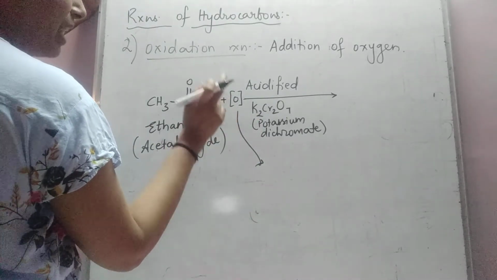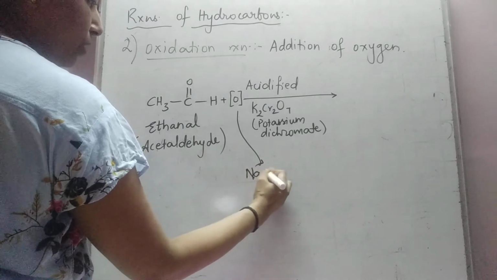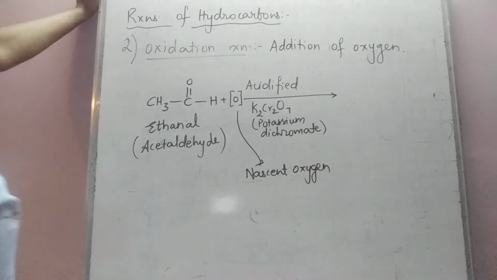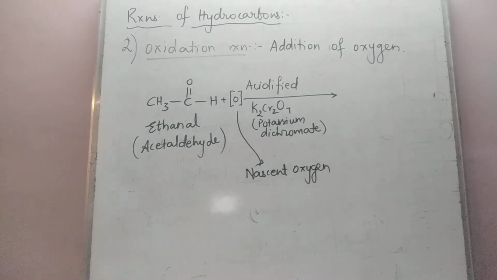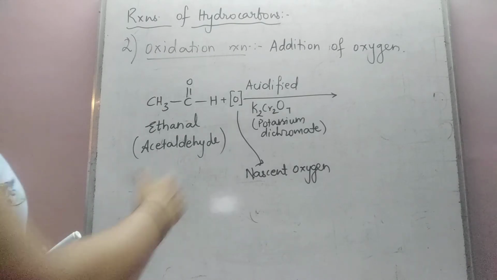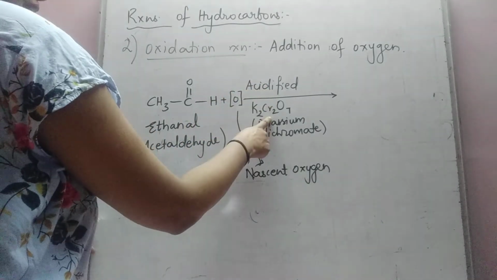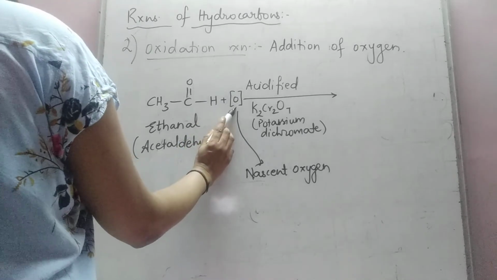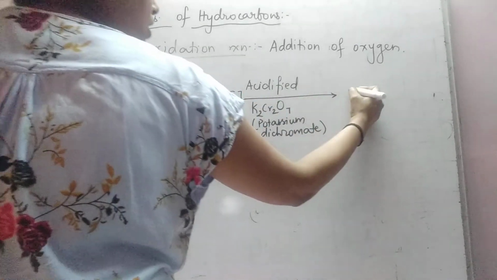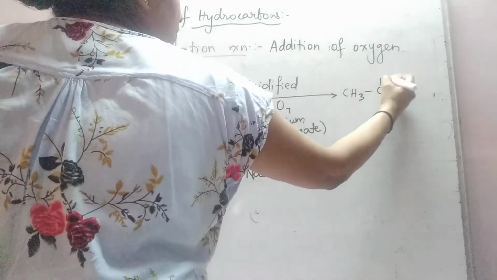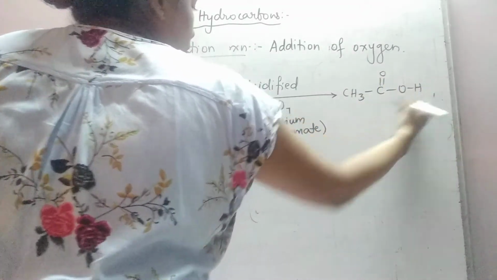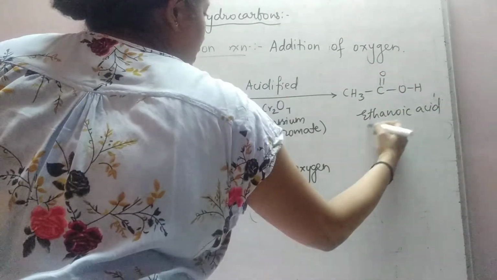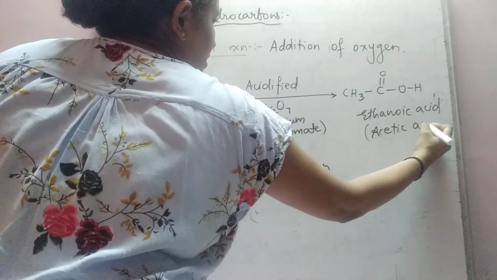Such highly reactive oxygen atoms are called nascent oxygen. As soon as this is formed, it reacts with ethanal to give this compound, ethanoic acid, which is also called acetic acid.